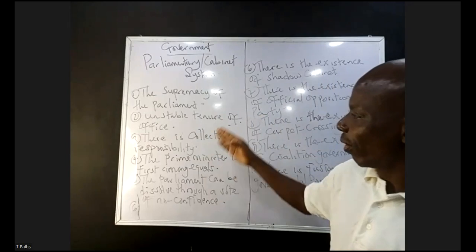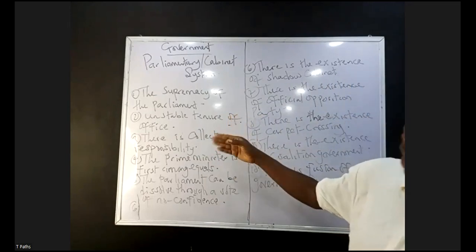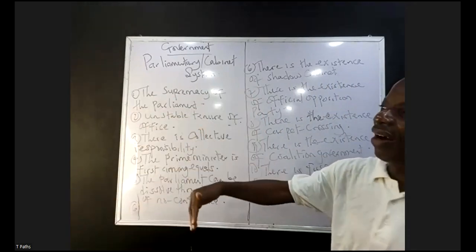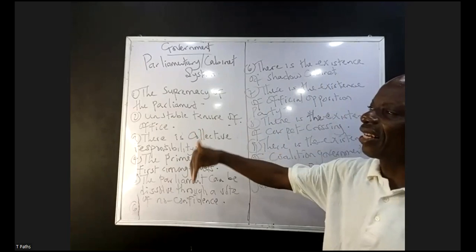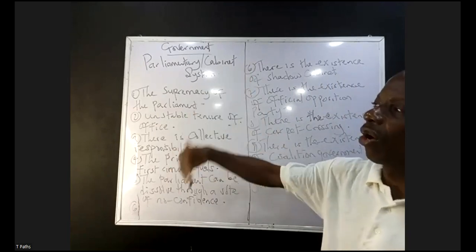Like in the presidential system, where we have a fixed tenure of office, every elected office holder holds office for a period of 4 years. In the parliamentary system, it depends on the leadership of the parliament.